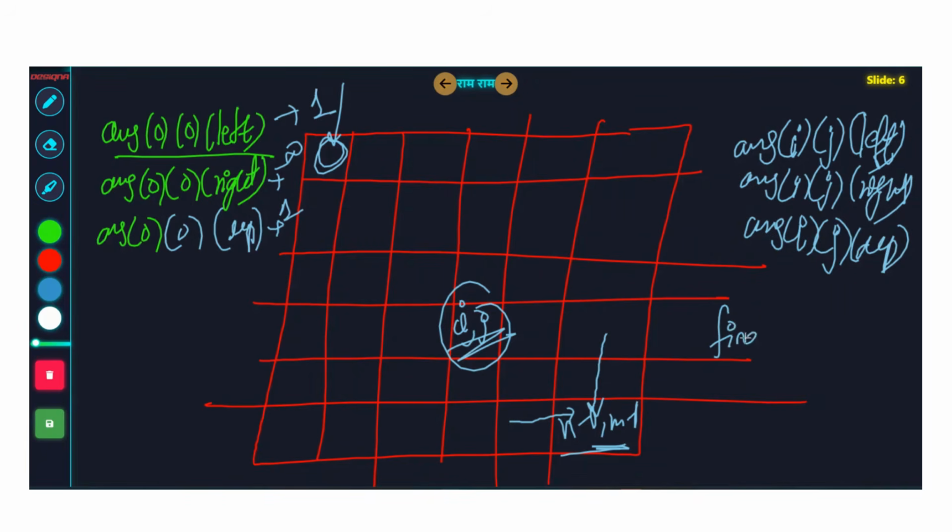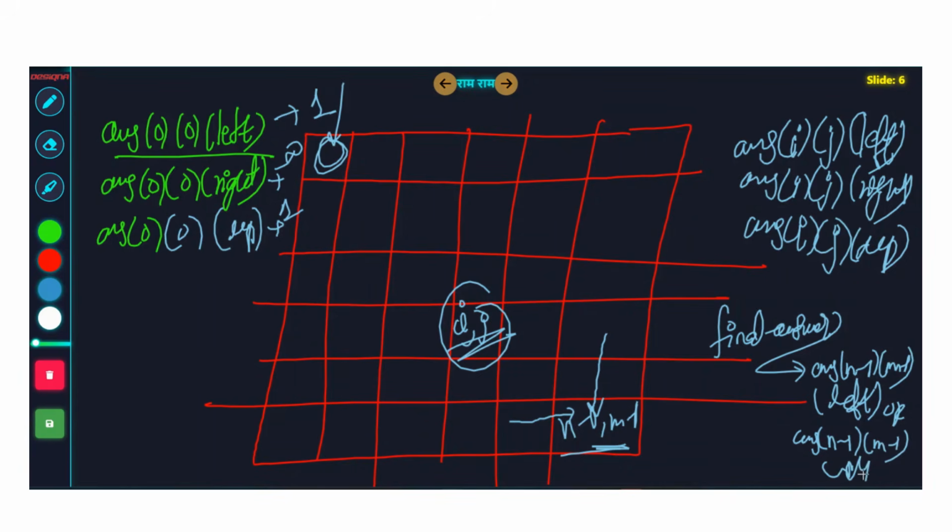The final answer will be what? It will be the answer of N minus 1, M minus 1 such that you are reaching it from left, or the answer of N minus 1, M minus 1 such that you are reaching it from up. Whatever path you take, you should reach here either from above. The last move made to reach N minus 1, M minus 1 should be from the upside, or from the right-hand side. Sorry, from the left-hand side.